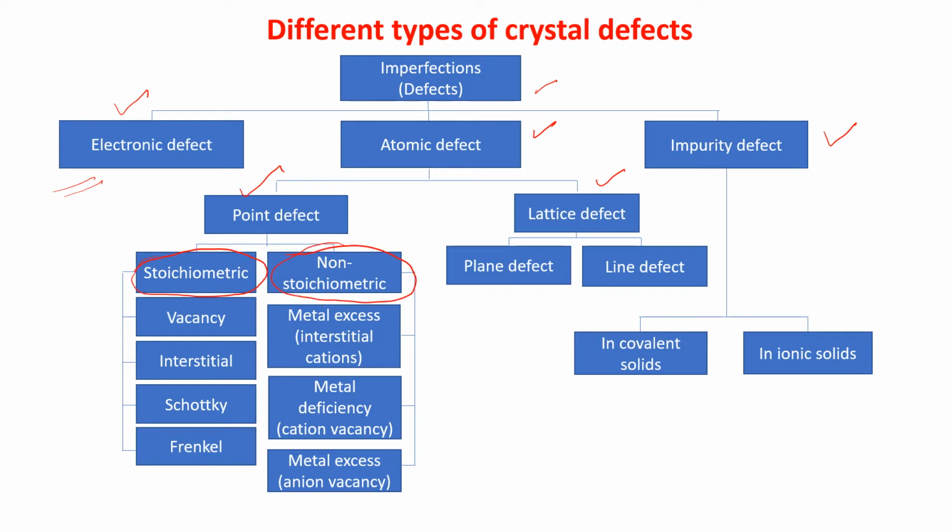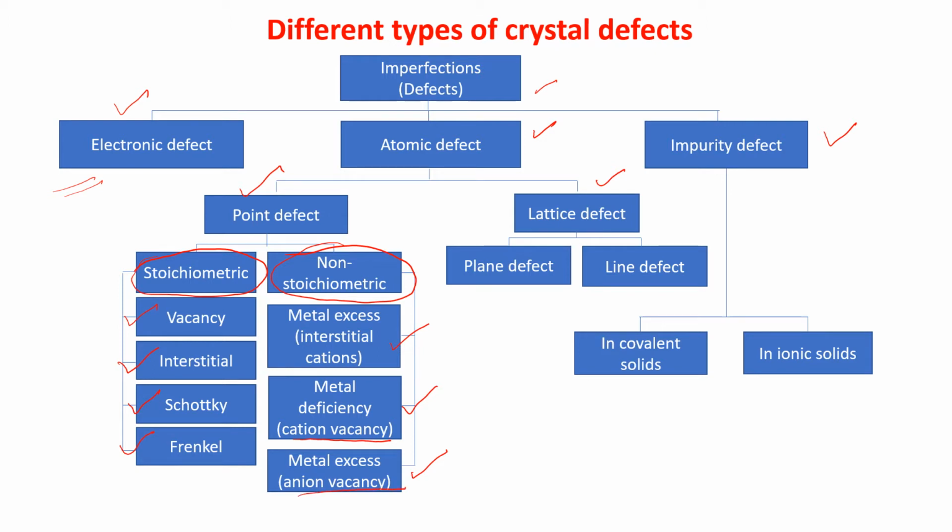In stoichiometric defect, we have 4 parts: vacancy defect, interstitial defect, Schottky defect and Frenkel defect. And in non-stoichiometric defect, we have 3: metal excess interstitial cation, metal deficiency cation vacancy, and metal excess anion vacancy.